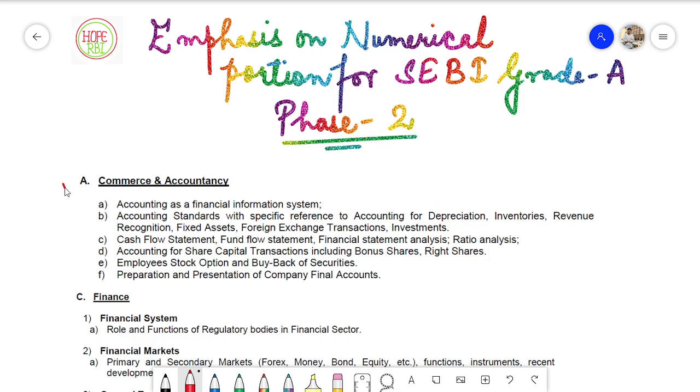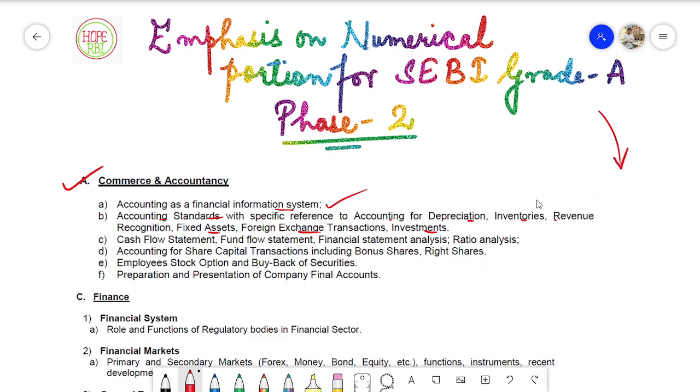So let's talk about commerce and accountancy first. Accounting as a financial information system is totally theoretical. There is no numerical in this. Next, accounting standards with reference to depreciation, inventories, revenue recognition, fixed assets, foreign exchange transactions, and investments. This is important because there were, if I'm not wrong, two questions last year. By the way, you have to check out the previous year paper. I have uploaded that on the Telegram channel. The link will be in the description.